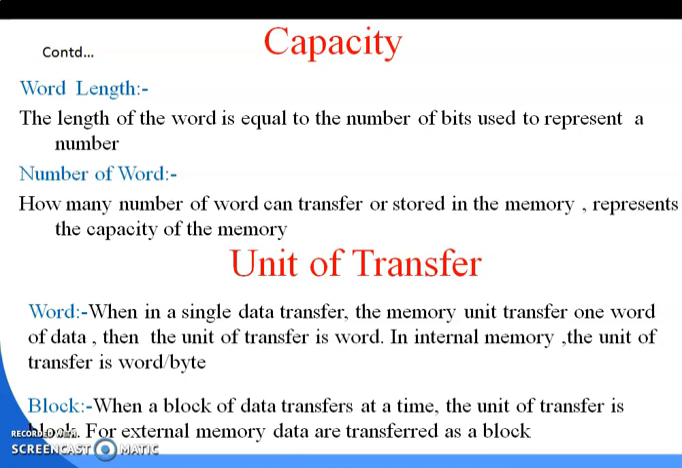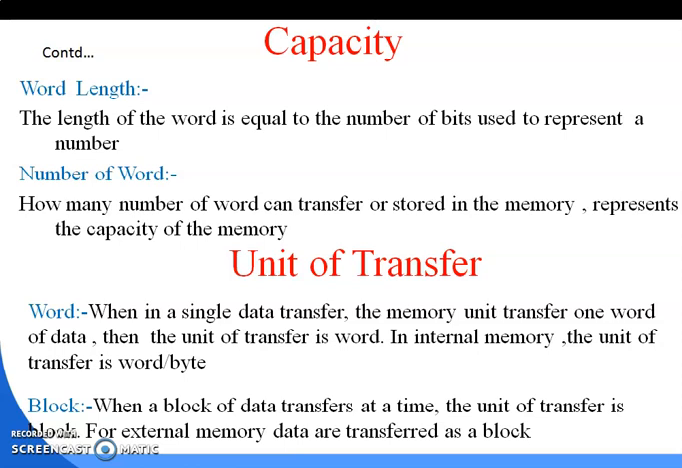Next is units of transfer. When in a single data transfer the memory unit transfers 1 word of data, then the unit of transfer is a word. In internal memory, the unit of transfer is a word or byte. That is the unit of transfer: how much data will transfer at a time. So that will be in two forms. One is a word, another one is the block.